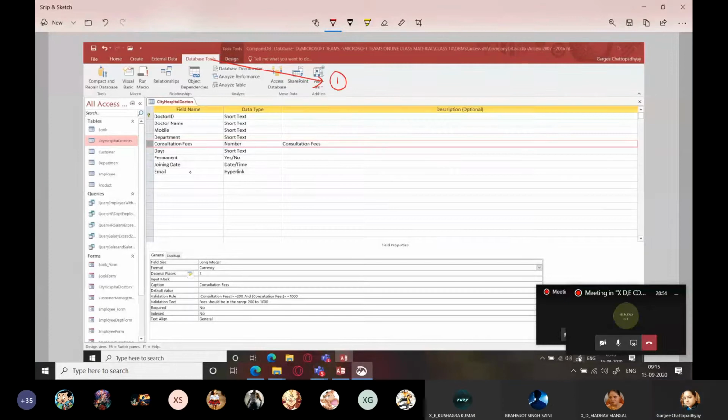Number 2, you have to go to the relationships group. This is the second point. Number 3, relationships option. Number 1, database tools. Number 2, relationships group. Number 3, relationships option.